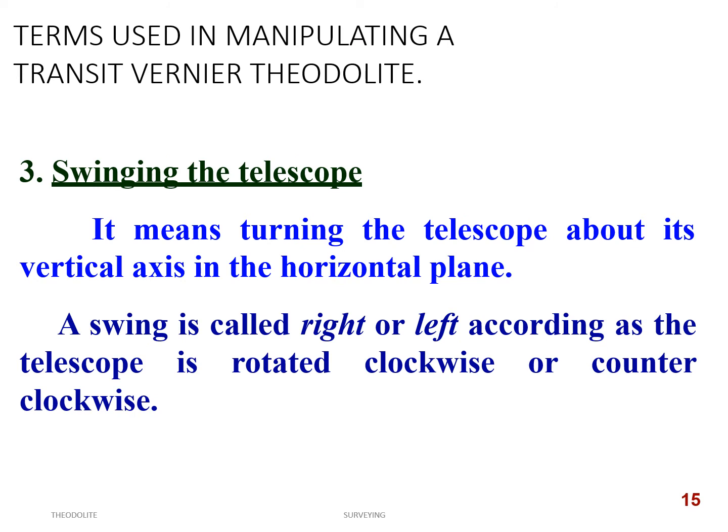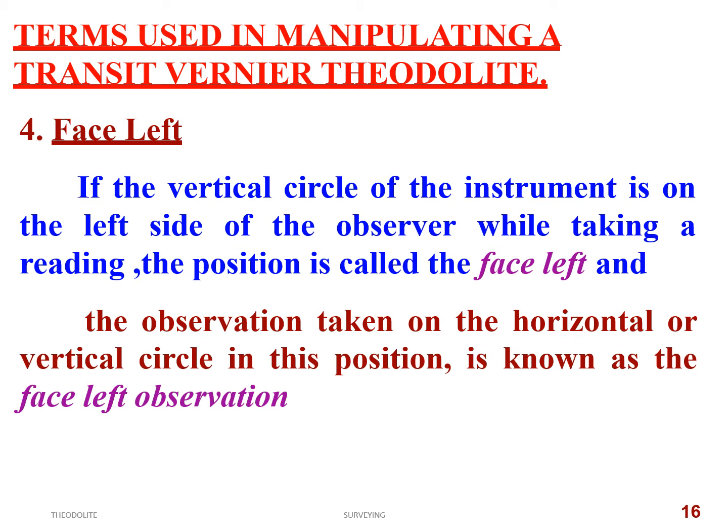Swinging the telescope. Transiting we can achieve by rotating the telescope in a vertical plane. Similarly, swinging, in simple words, is nothing but rotating in the horizontal plane, either clockwise or counterclockwise. It means turning the telescope about its vertical axis in the horizontal plane. A swing is called right or left according to whether the telescope is rotated clockwise or counterclockwise. When it is rotated clockwise, it is called a right swing. When it is rotated in the counterclockwise direction, it is called a left swing. Next, another term. What is face left? A face left.